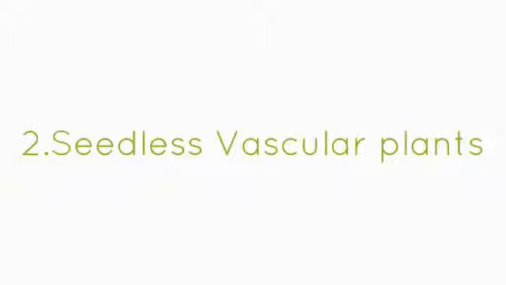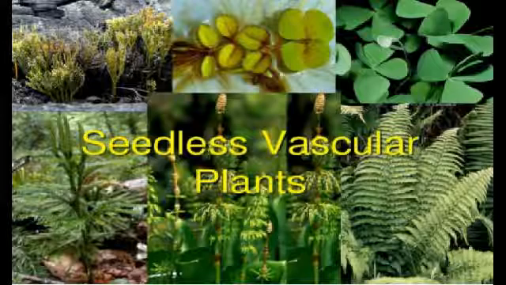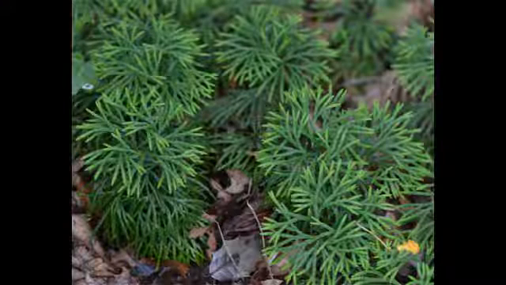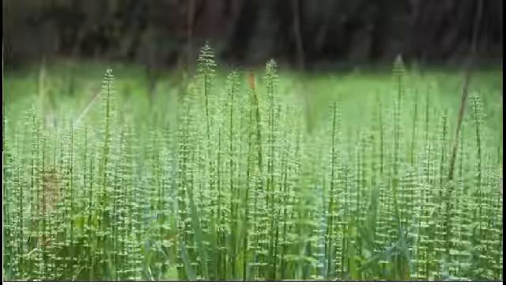Category 2. Seedless vascular plants. They are exactly like the title of their category. They have vascular tissue but don't produce seeds. Their reproduction is dispersed by spores, which are typically unicellular haploids. They consist of ferns and fern allies, like club mosses and horsetails.